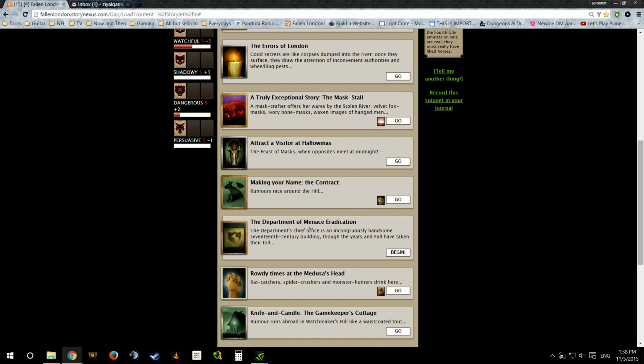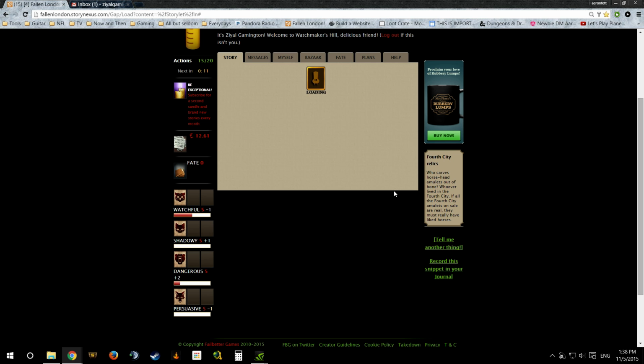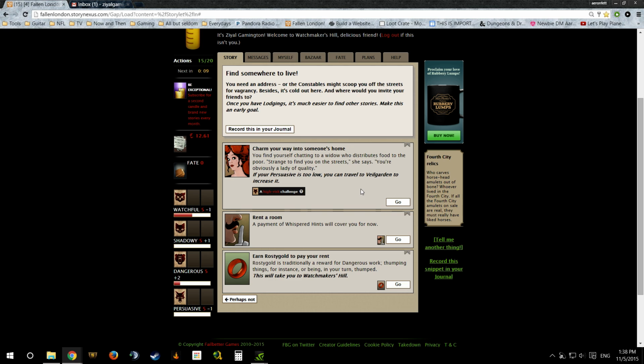What we got here is that we see we have to find some place to live. You need an address or the constables might scoop you off of the streets for vagrancy. Well, that won't do. So we click go here. Now we have a couple of options. You need an address or they might scoop you off. Once you have a lodging, it's easier to find other sources. Make this an early goal.